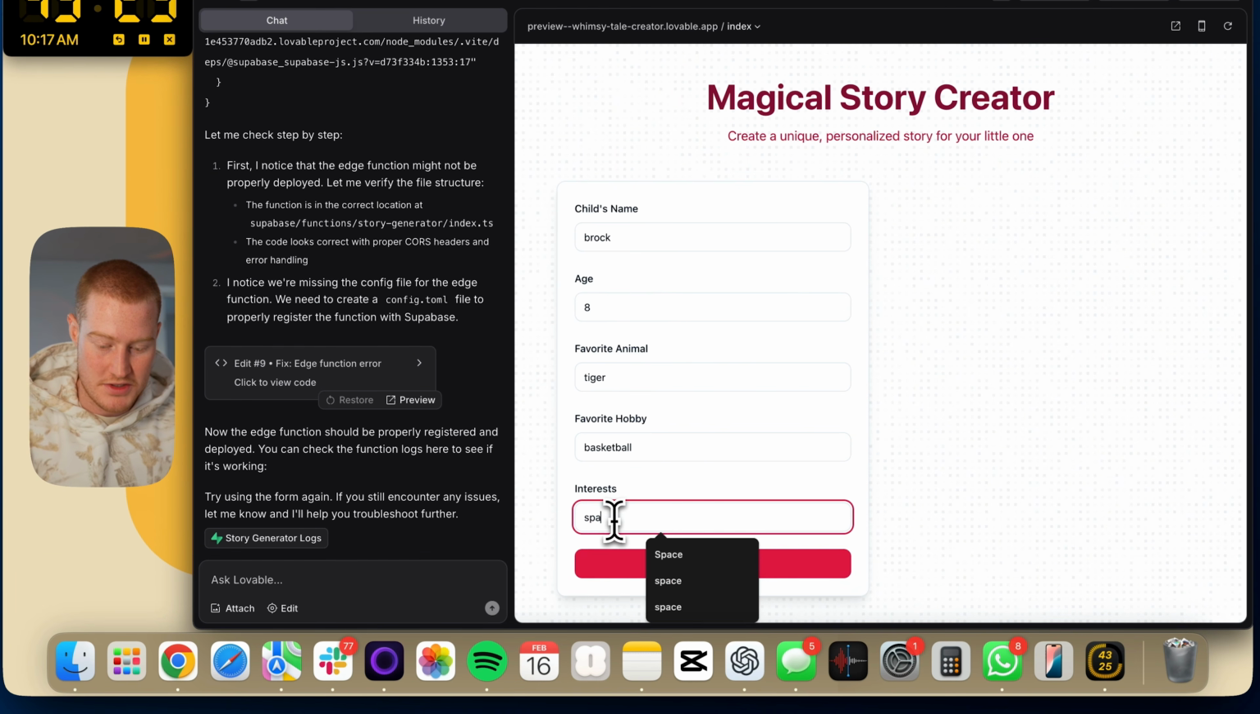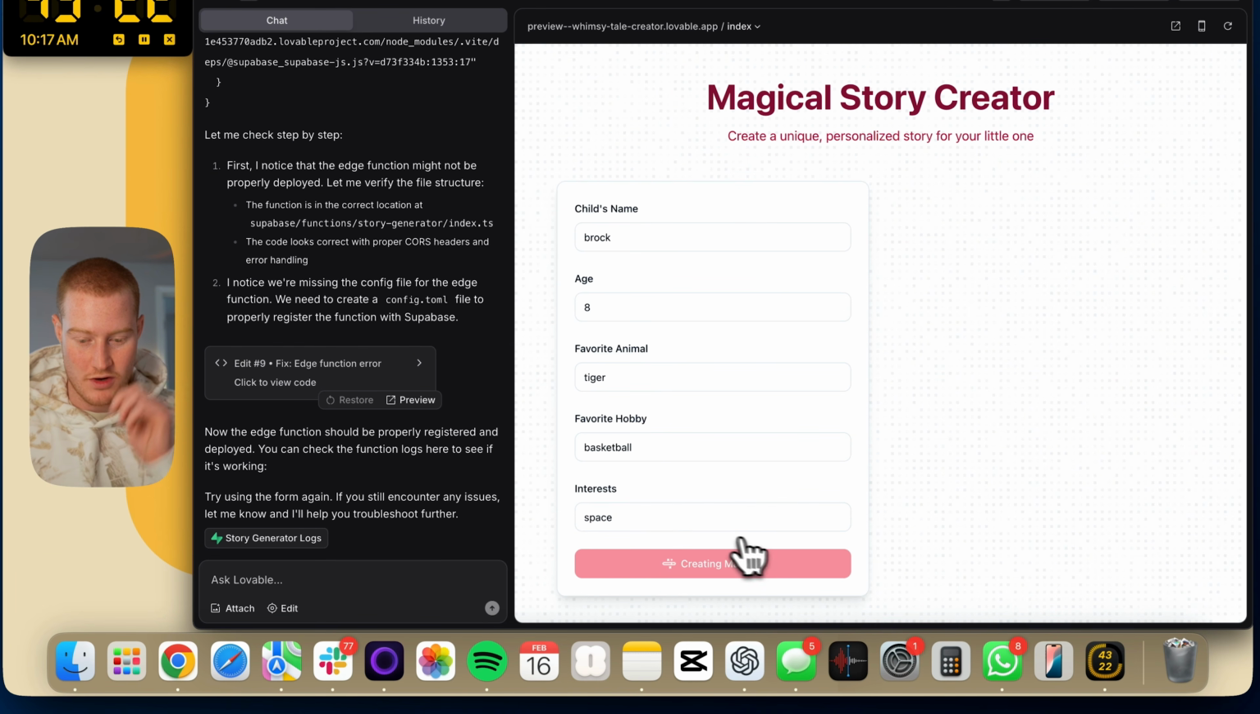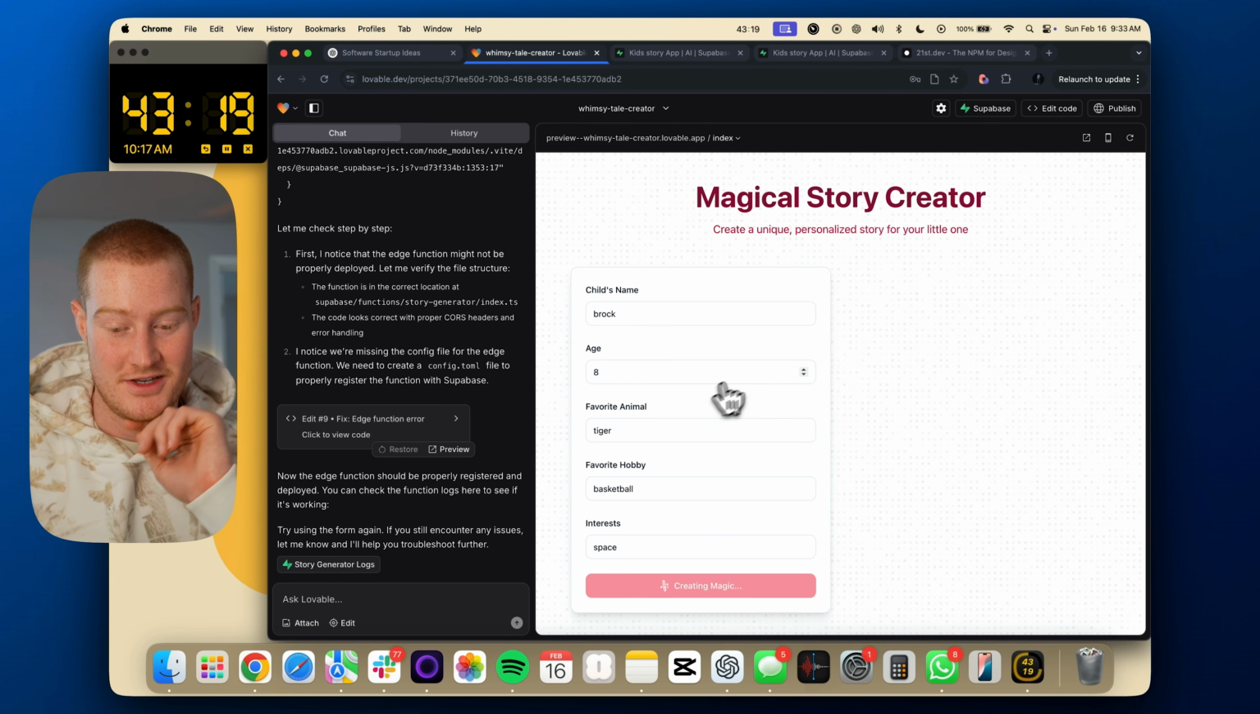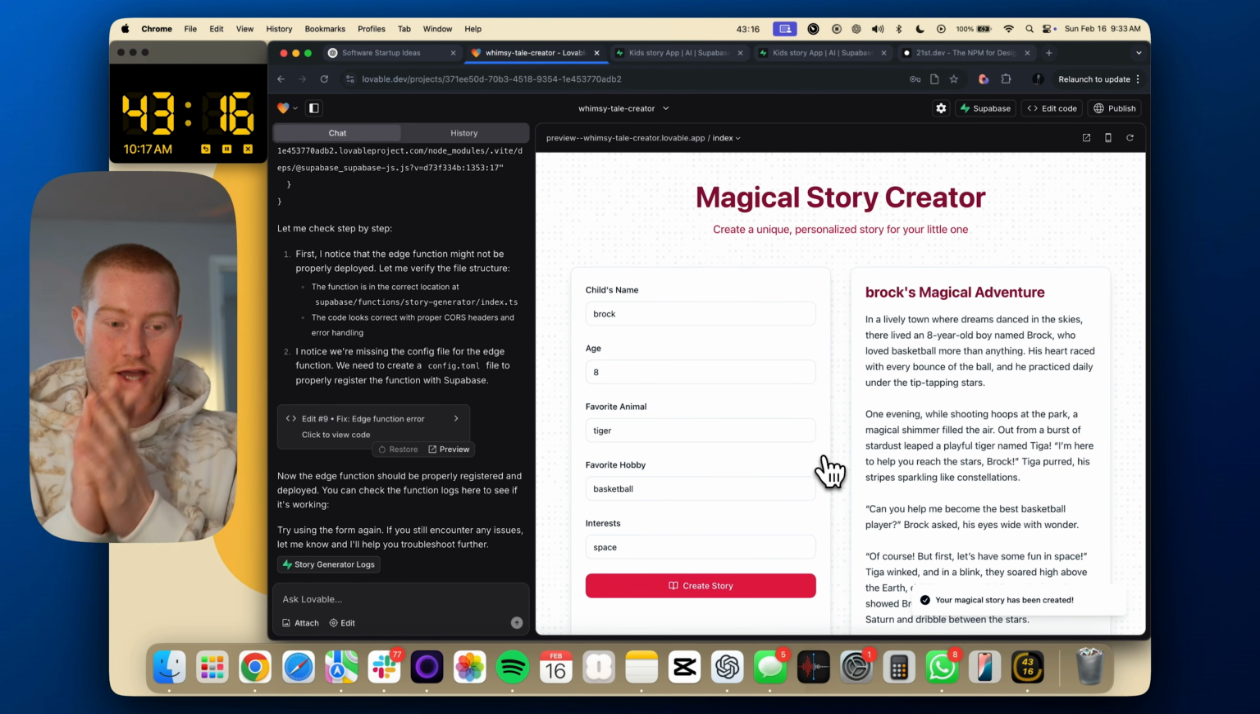Hobby, basketball, space. Okay, come on. Please work. That's looking promising. That's good. Come on. Boom. There we go. Okay, so we got this set up.